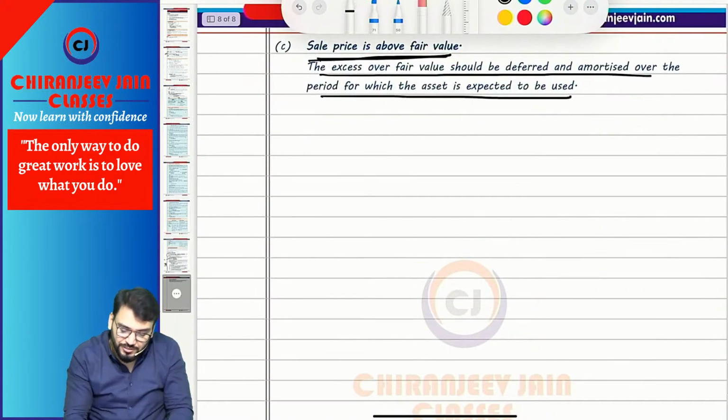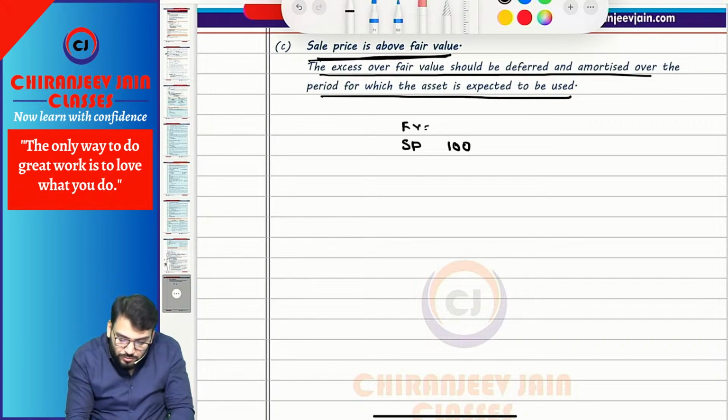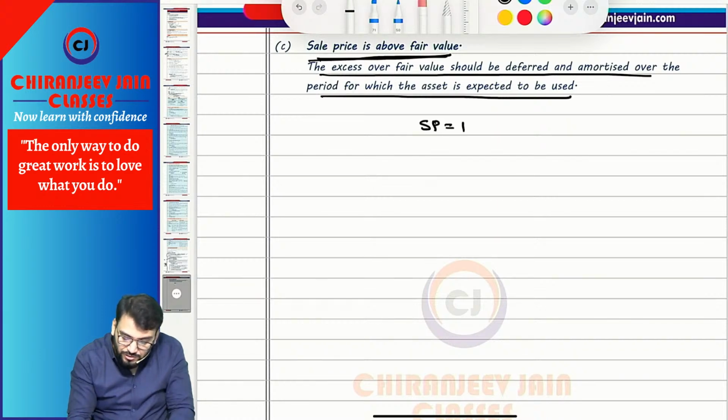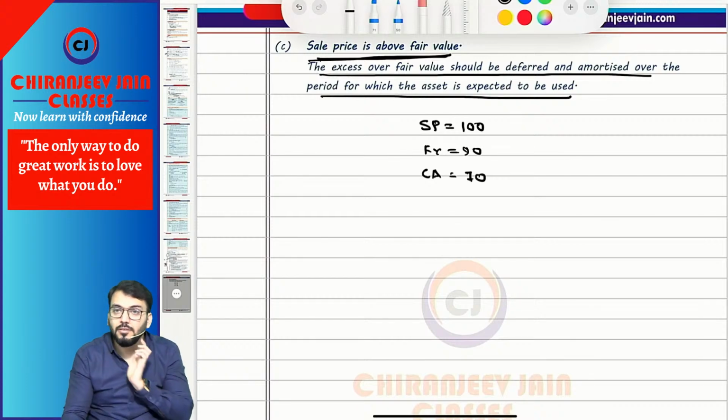Just try to understand. If I am saying this case, sale price is equal to 100, fair value is equal to 90, and carrying amount is equal to 70. Okay.